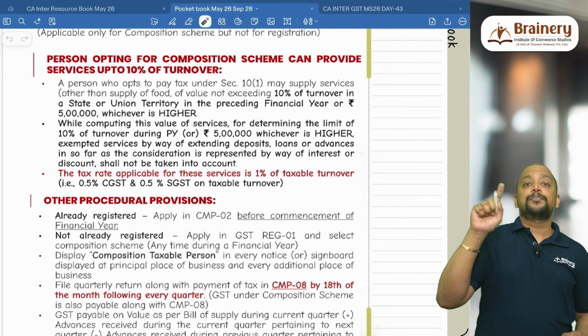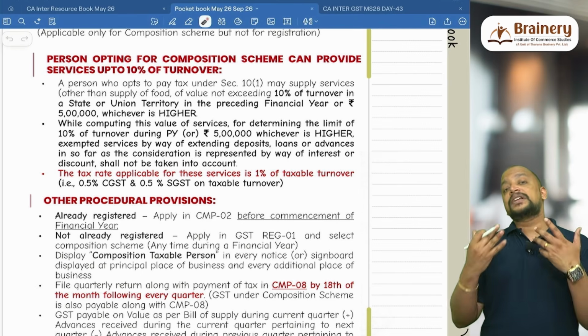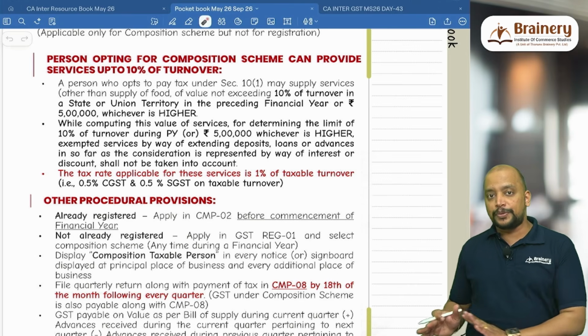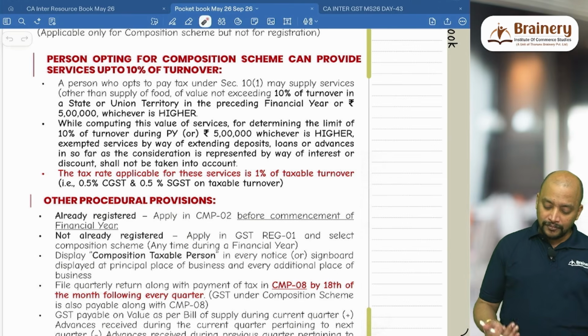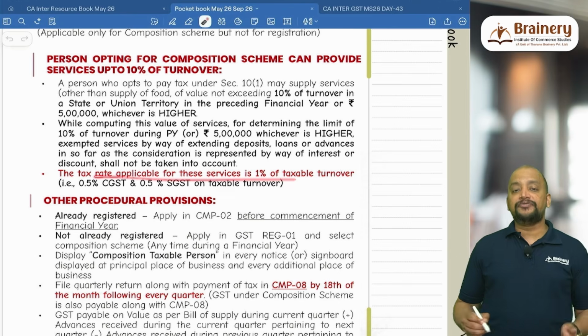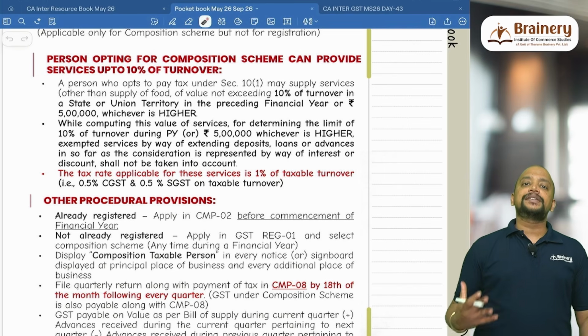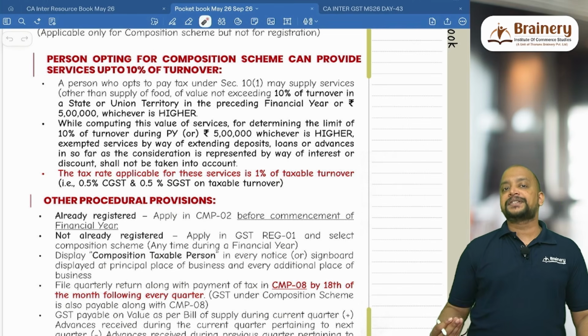So which means I can provide service up to 12 lakhs. And what is the service that I have provided? Only 10 lakhs, which means that still I can opt for composition scheme, not at all an issue. Then the tax rate applicable for these services is 1% of taxable turnover. So whatever is the taxable turnover, on that only 1% will be payable.